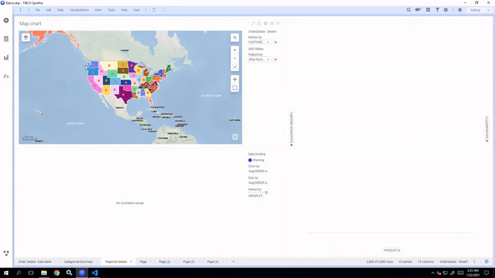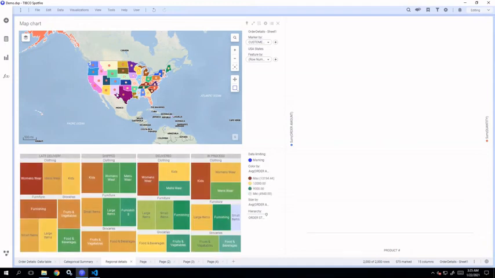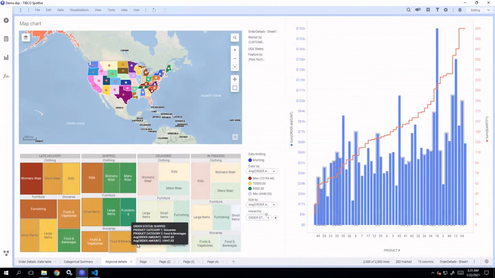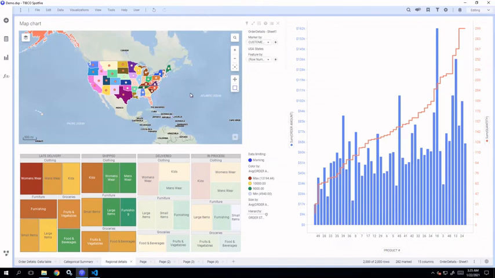When we mark some data in this map chart, we can see that this tree map is now populated with data. Similarly, if you mark some data in this tree map, you will see that this combination chart is populated.